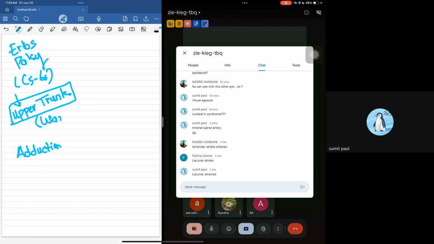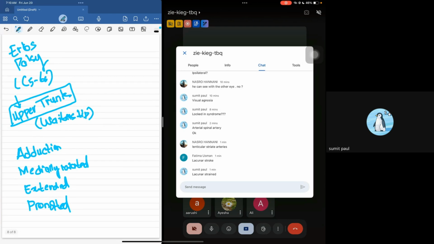So they are going to say that the baby came to you and the baby is having the hand in adduction, and it's medially rotated, and it's extended and pronated, just like how a waiter asks for a tip. So this is how they are going to give you a question on Erb's palsy.